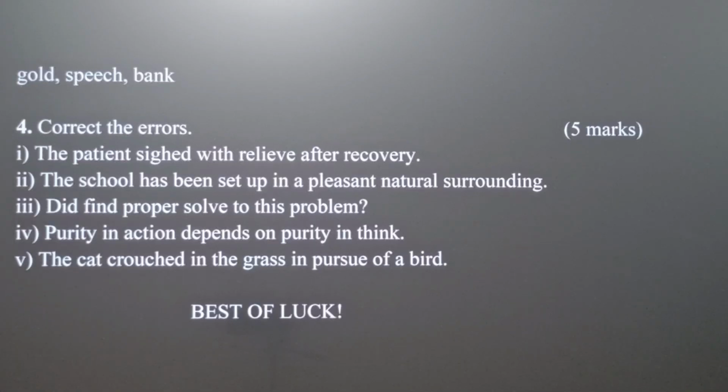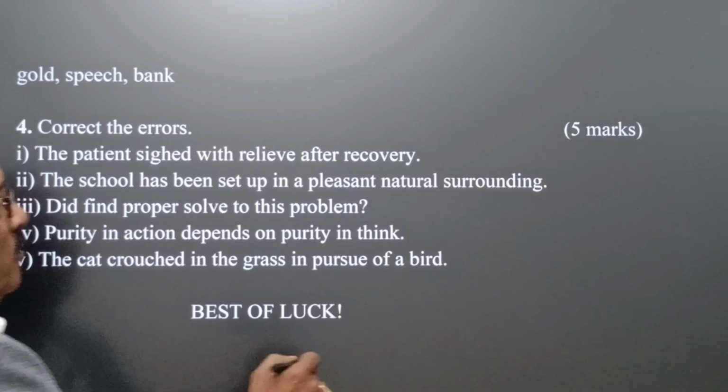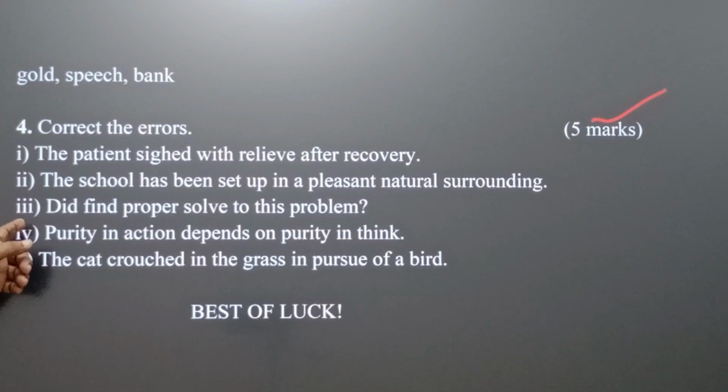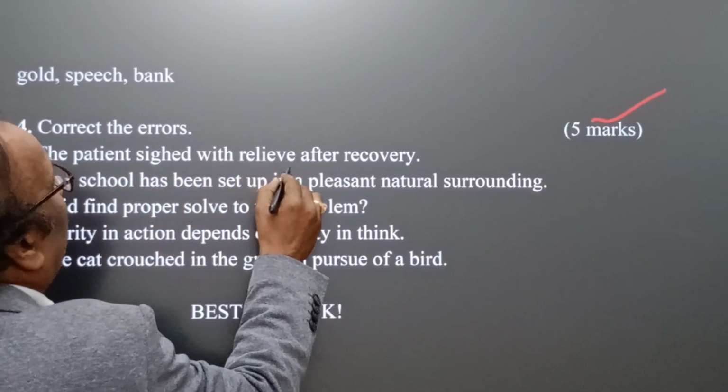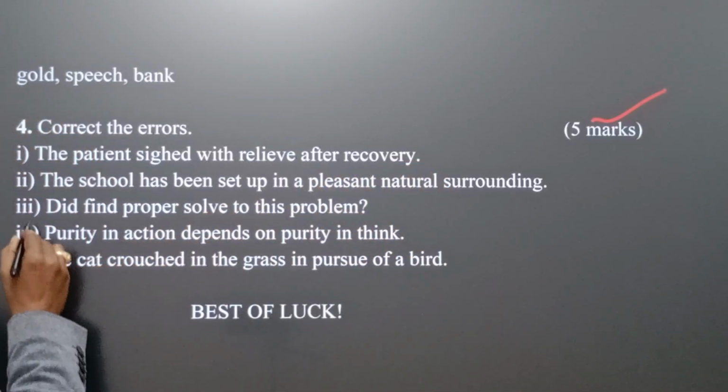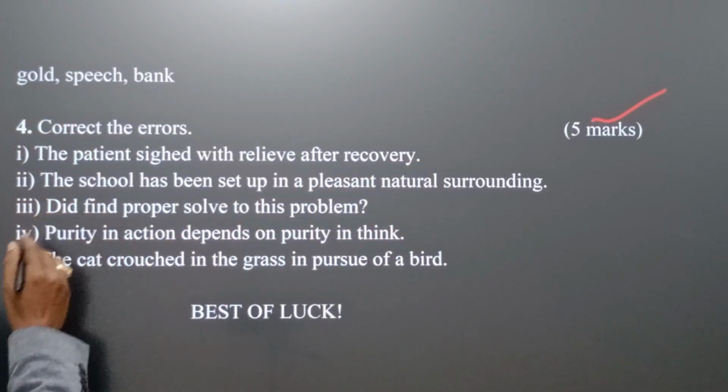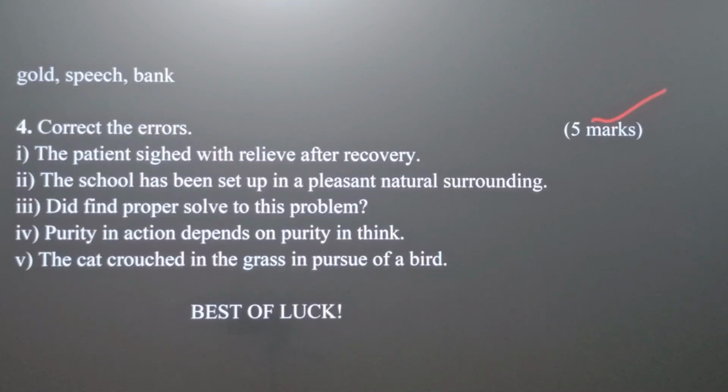Here we find question number 4. Correct the errors. Here we also have 5 marks. You have to find out the errors in these sentences. The patient sighed with relief after recovery. Bit 2, the school has been set off in a pleasant natural surrounding. Bit 3, do you find the proper solve to this problem?